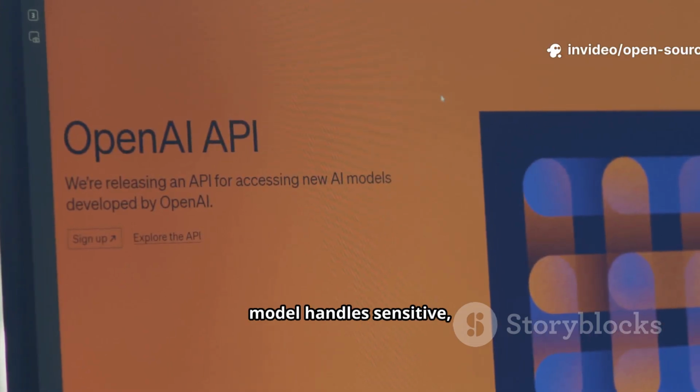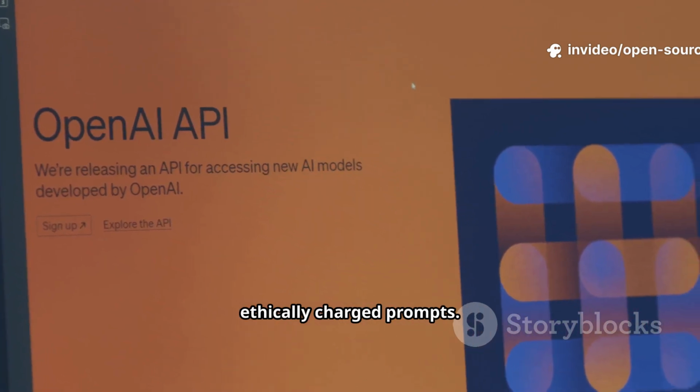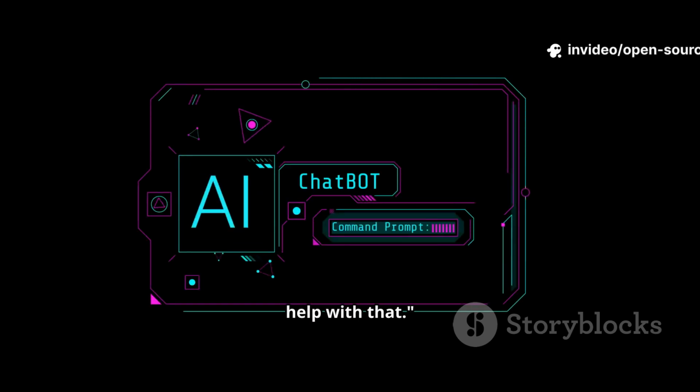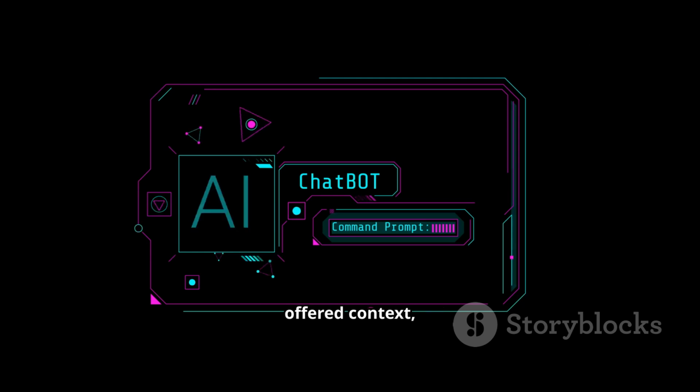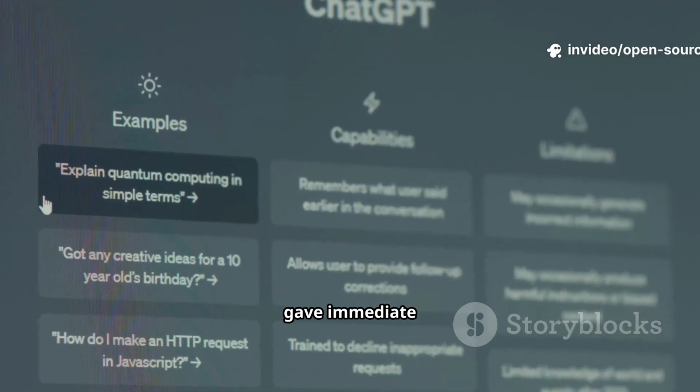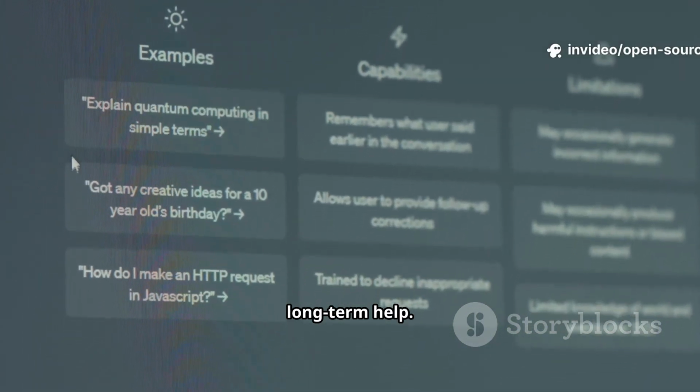We tested how each model handles sensitive, ethically charged prompts. OpenAI's model defaulted to terse refusals. "I can't help with that." DeepSeek refused but offered context, harm reduction, and resources. DeepSeek displayed higher emotional intelligence. It reframed, gave immediate coping strategies, and suggested long-term help.